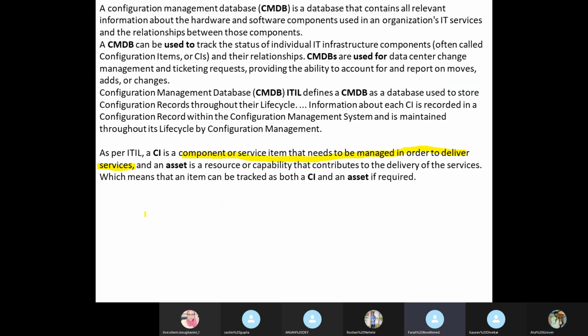To be managed. So it's a component or service item to deliver services. Yes. For example, a server, a laptop, a printer, something like that.